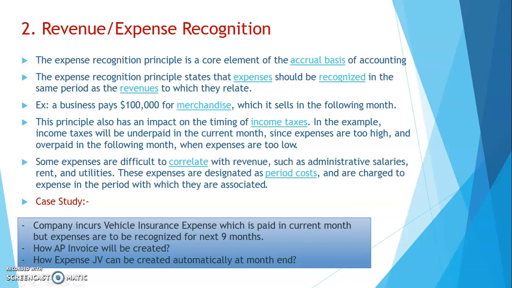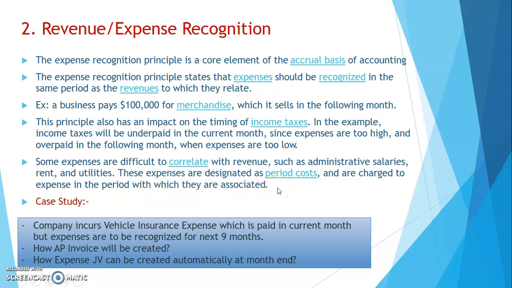Some expenses are difficult to correlate with revenue, such as administrative salaries, rent, and utilities. These expenses are designated as period cost and are charged to expense in the period in which they are associated.